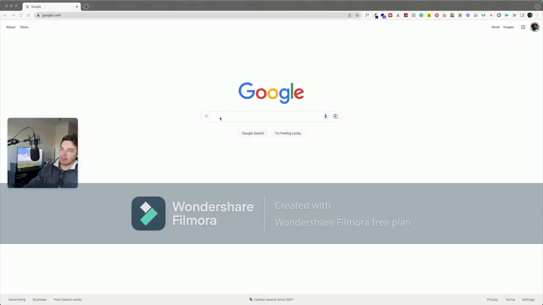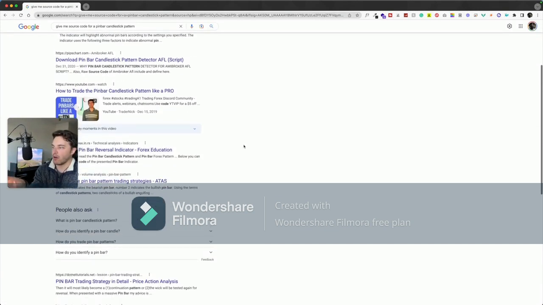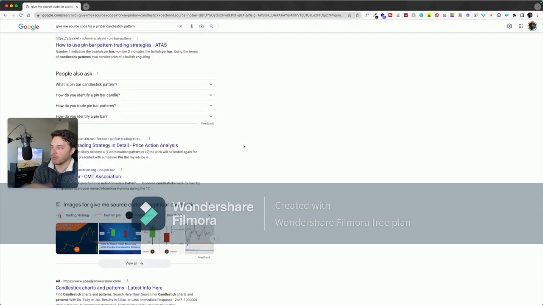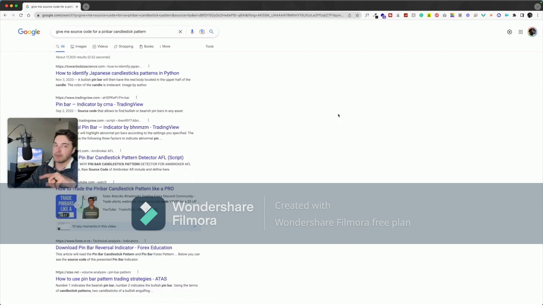Let's go ahead and start by going to Google. I'm going to ask Google to provide me with source code for a pin bar indicator. There we go. And let's see what happens. As you can see, all Google is doing is referencing all of the websites and articles that are posted on the internet. Google is just an aggregator. Now, let me hop over to ChatGPT and show you how this is way different than Google.